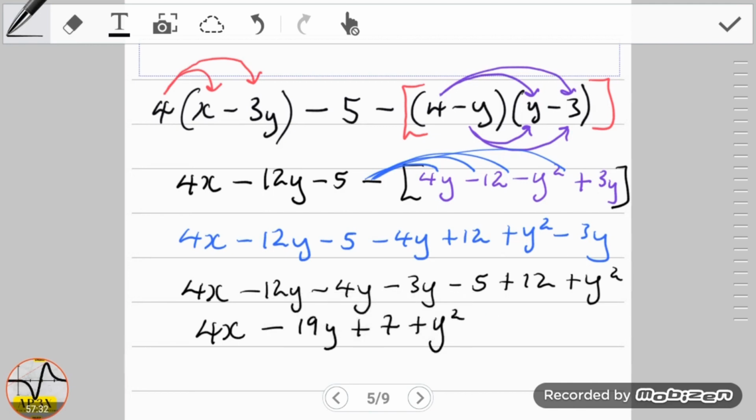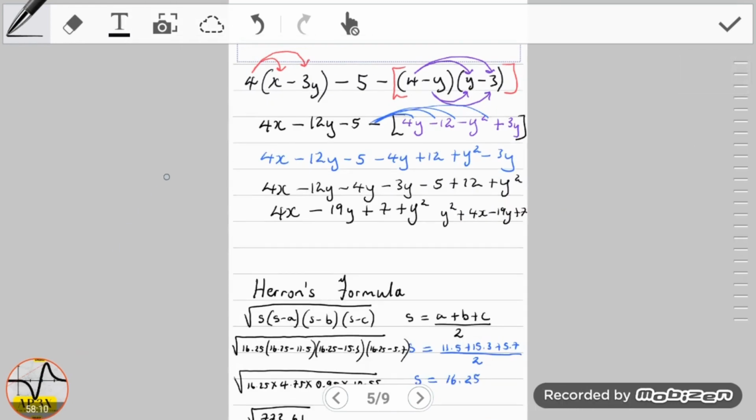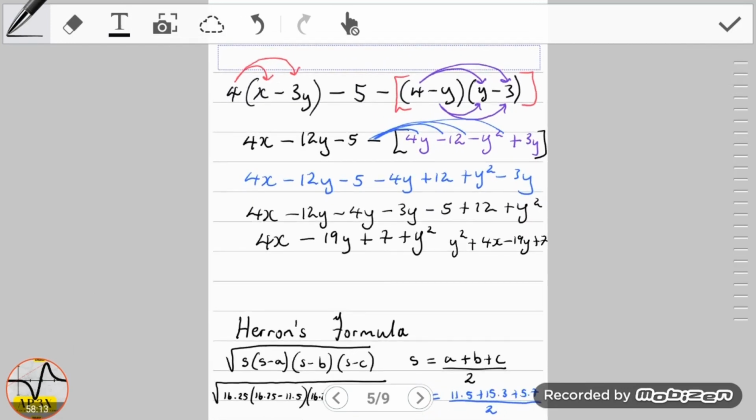Alright, now you could write this in any order. The square could come first. Traditionally you're going to find that advanced teachers will write in descending powers, so they would have written the answer as y squared plus 4x minus 19y plus 7. That is also acceptable. So the order in which you write down your final answer won't matter, because at the end of the day, unlike terms cannot be added or subtracted. So if you have any of these results or a variance of these results, then you know that you are in good standing.